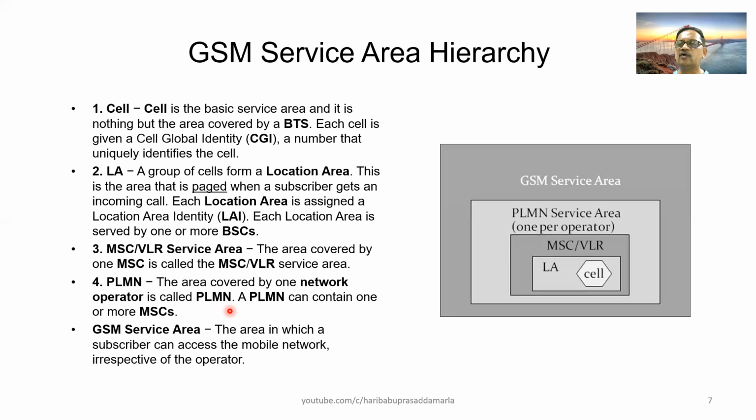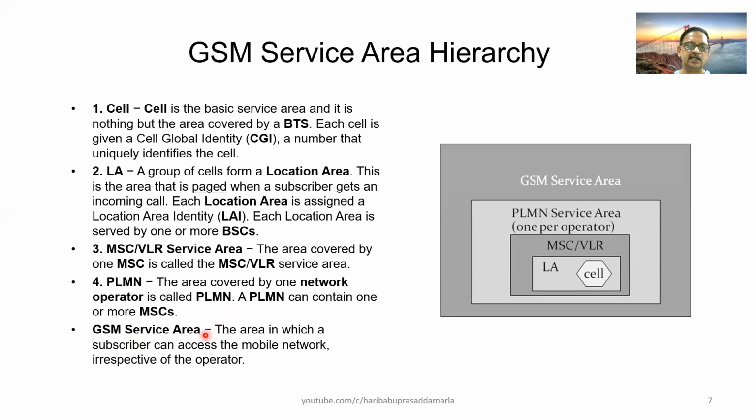The balance 10% of India, in our assumption, is not covered by Airtel. So perhaps some other operator like BSNL may be covering that balance area. Both put together, they will be covering entire India as a unit. So this area is known as the GSM service area.